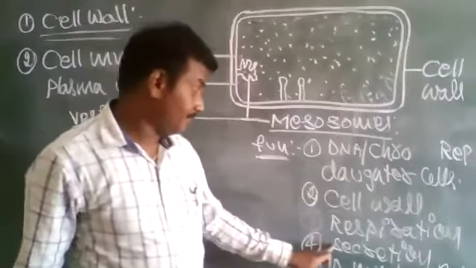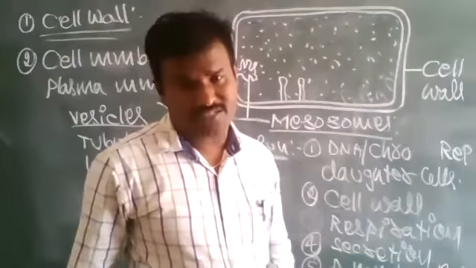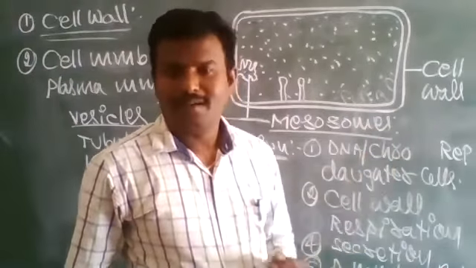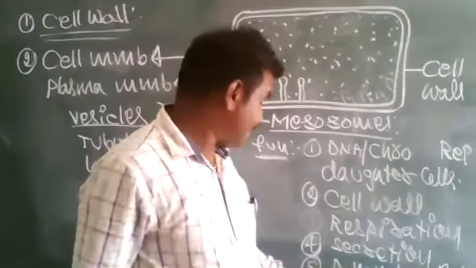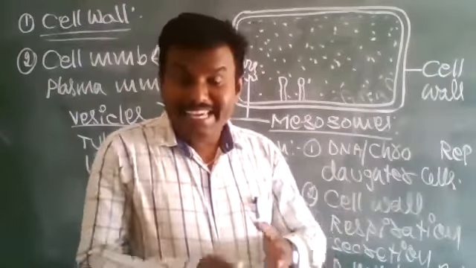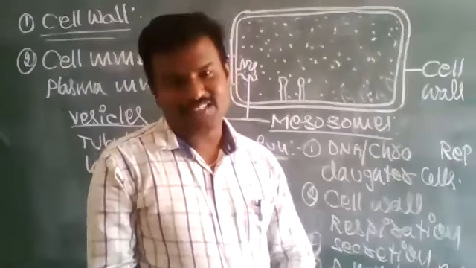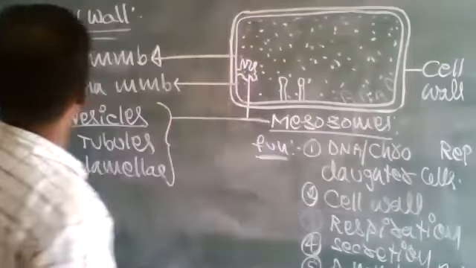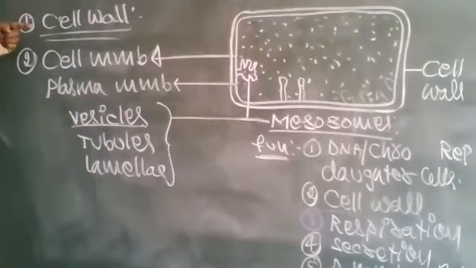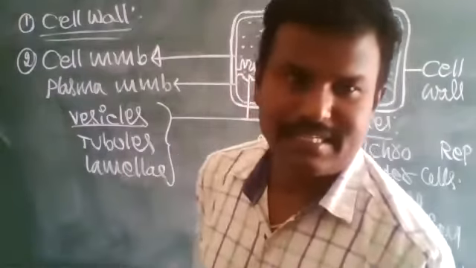Another one is secretion, which secretes various kinds of secretions required to the bacteria or prokaryotes. So mesosomes are responsible for increasing the surface area and enzymatic content. So that is the general features of the prokaryotic cells. In that, it is the second heading.